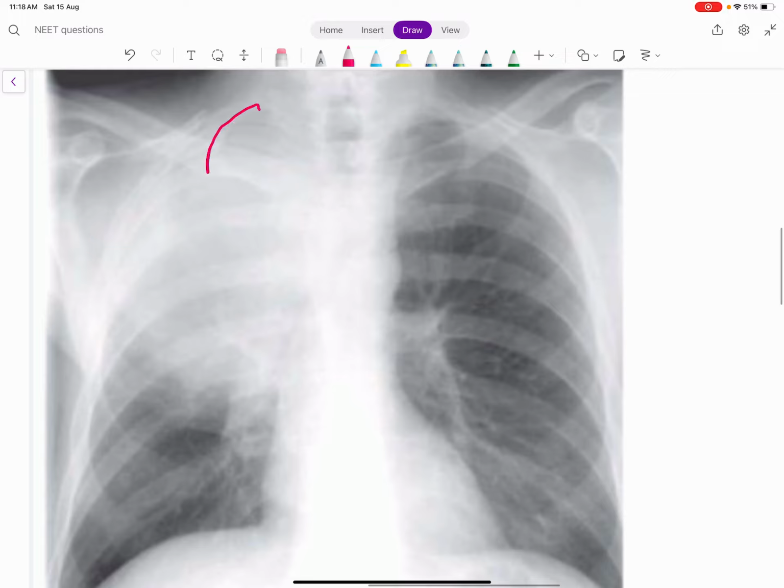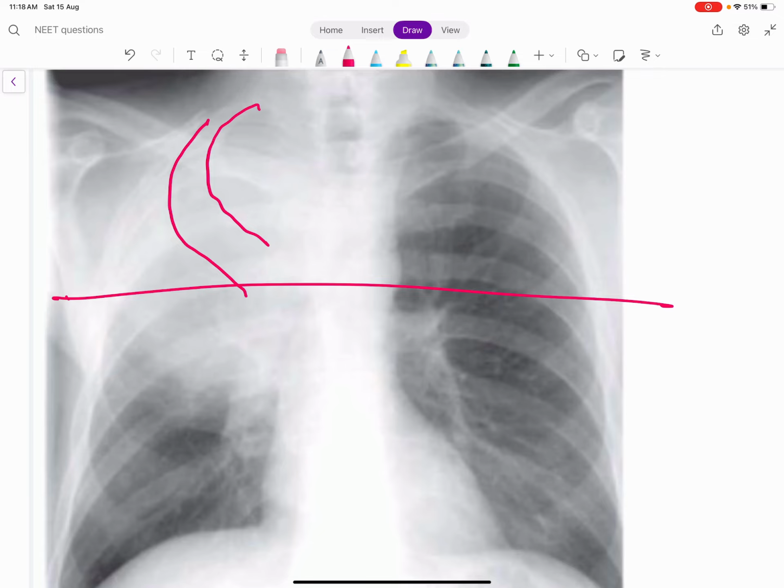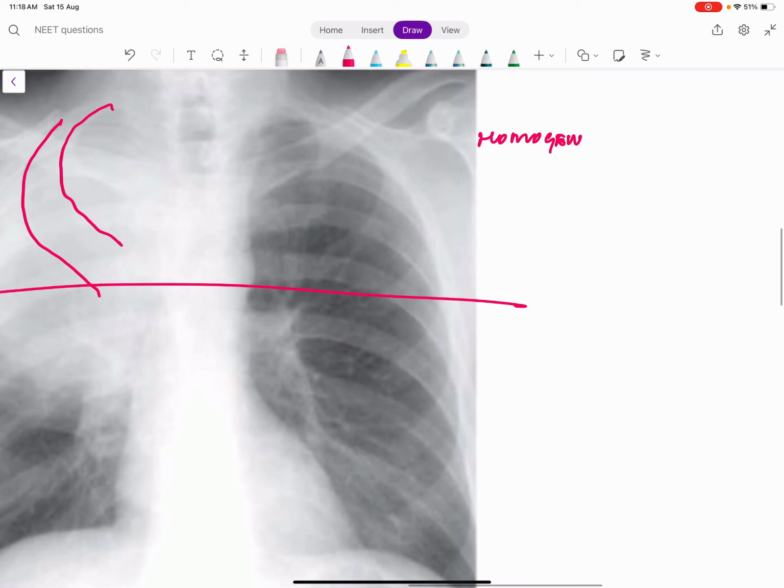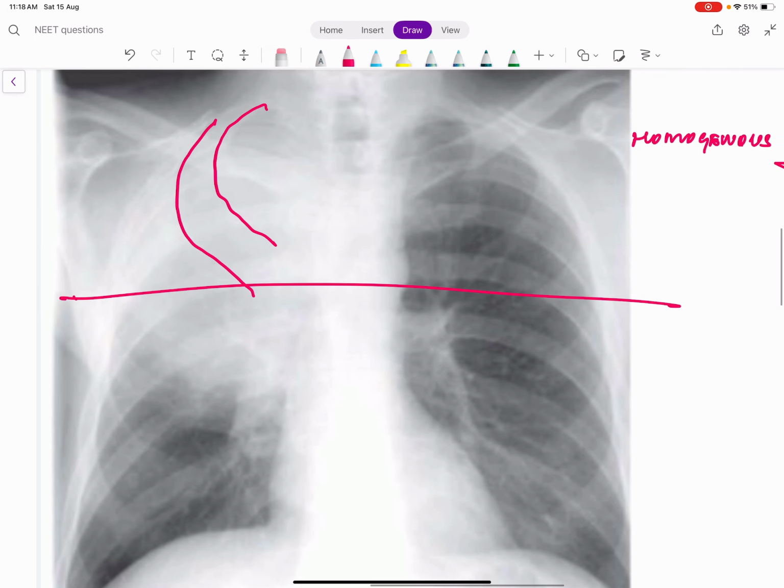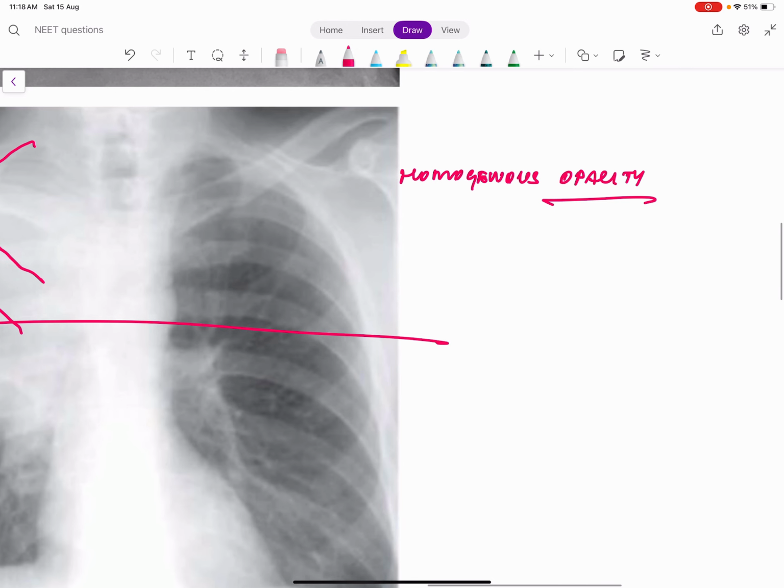Again draw the rib, first rib, second rib. So it's a right upper zone and mid zone opacity. This is a homogeneous opacity. There is no bronchogram seen. So what probability is there? It looks like a collapse.